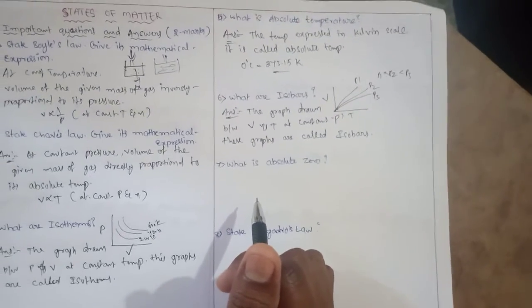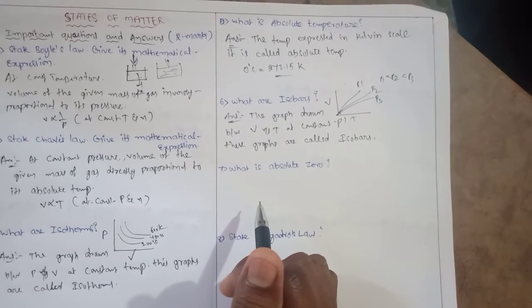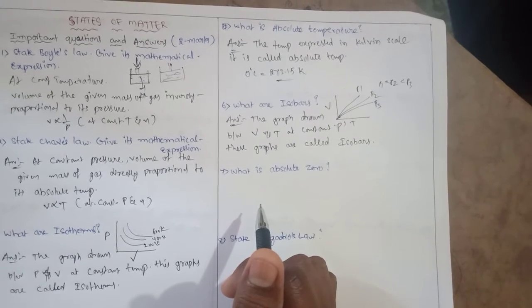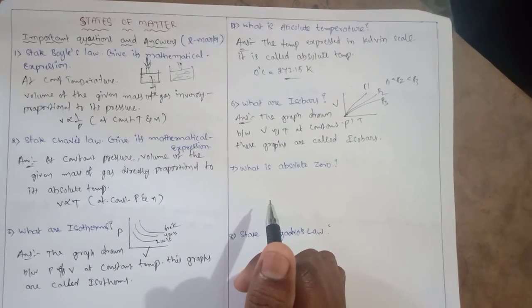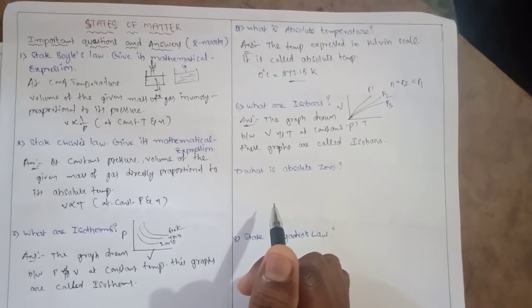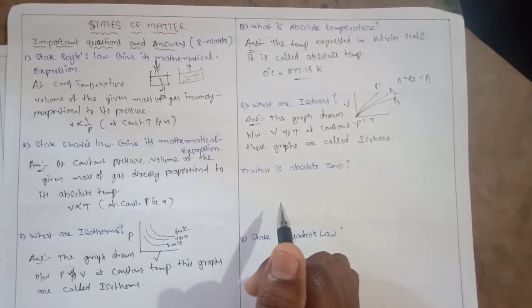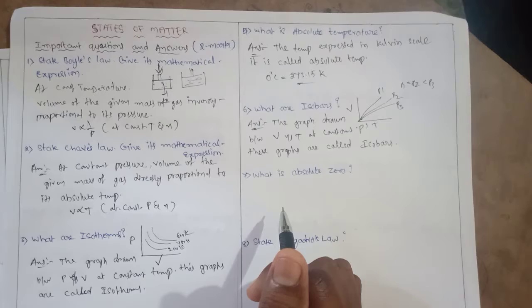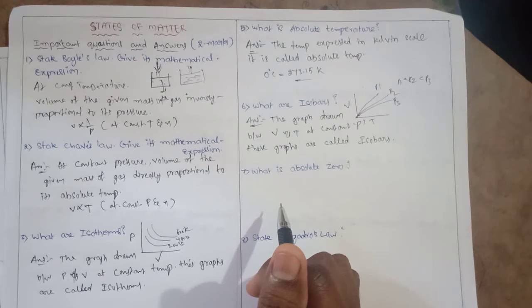Next one, what is absolute zero? Absolute zero is nothing but the lowest imaginary temperature.